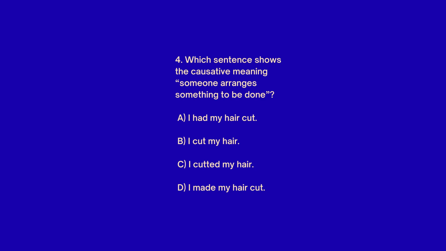4. Which sentence shows the causative meaning someone arranges something to be done? A. I had my hair cut. B. I cut my hair. C. I cutted my hair. D. I made my hair cut. The answer is A. I had my hair cut.